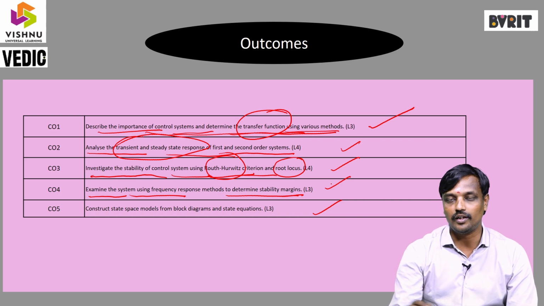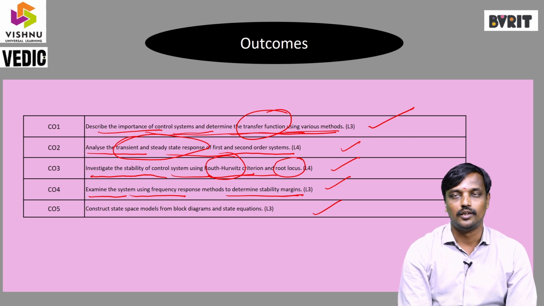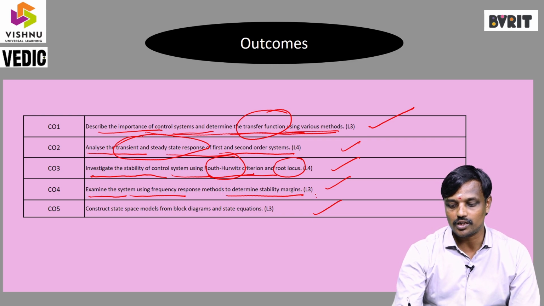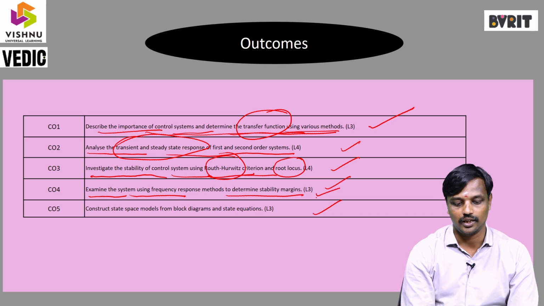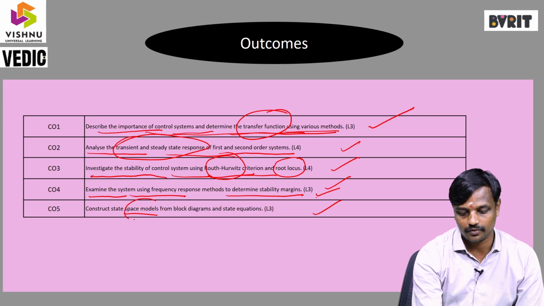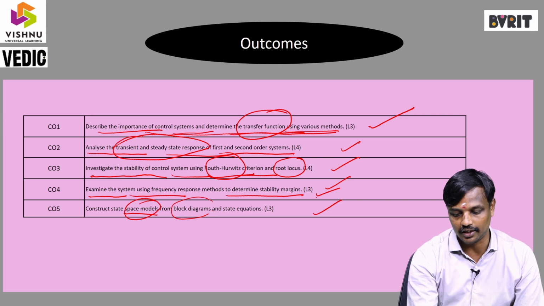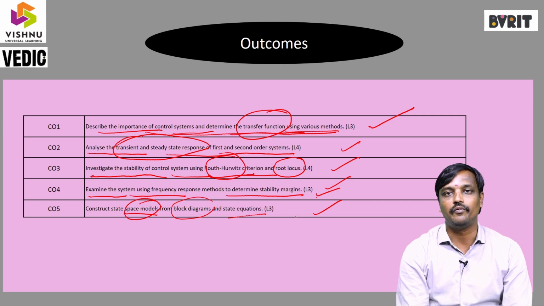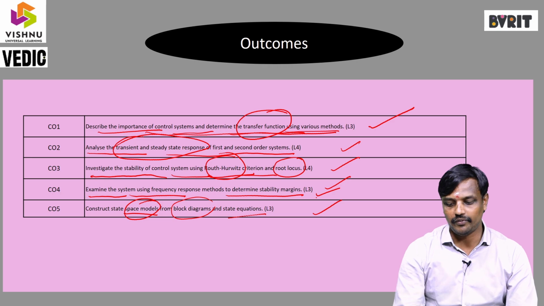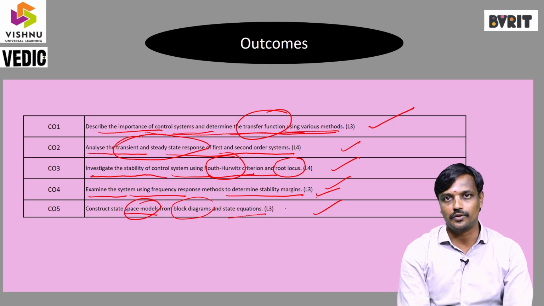So what are the different frequency specification methods? One is the Bode plot, second one is the polar plot, third one is the Nyquist plot. With these 3 plots we can determine the stability margins. In the fifth chapter, the state space model and block diagram for state equations. For any kind of system, we implement the state space model. For linear control systems, non-linear, time variant, for any kind of system, we can implement it and determine the stability. So this is the overview of the control system.